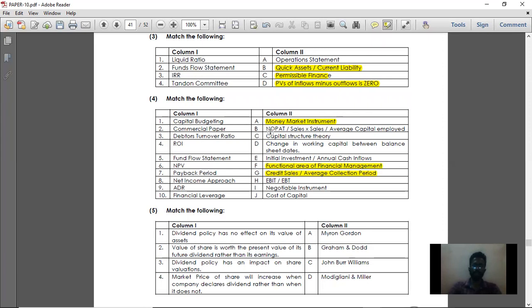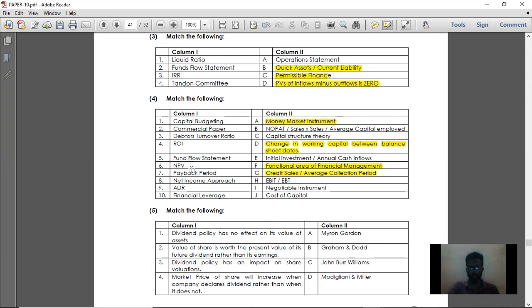The other formula is net operating profit after tax divided by sales, into sales divided by average capital employed. When sales get cancelled, it is net operating profit after tax divided by average capital employed, into 100. That is going to be your return on investment. Then point number 5, fund flow statement. It is going to give the changes in working capital between balance sheet dates. So for point number 5, the answer is option D.